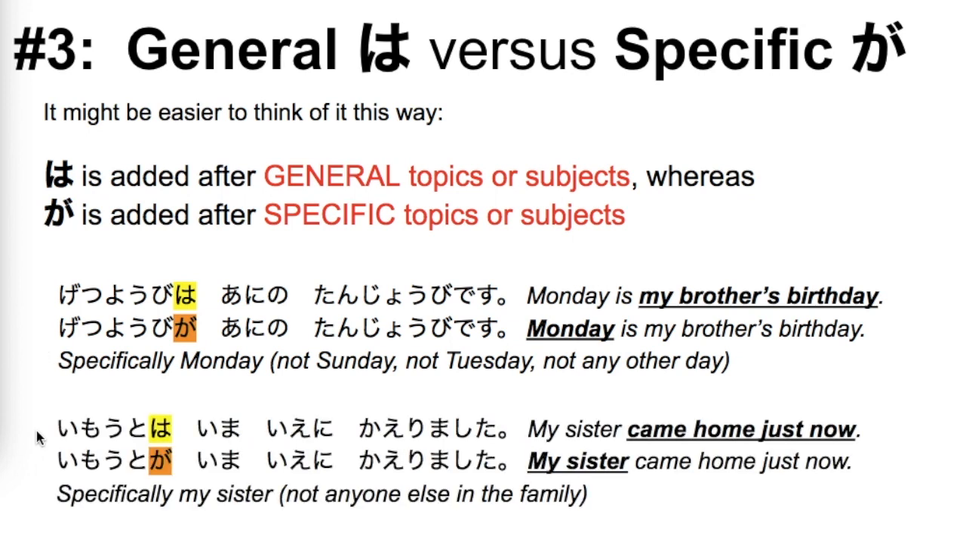Here's another example. 妹は今家に帰りました versus 妹が今家に帰りました. When 妹 is simply a general topic or subject, my sister, what about my sister? She came home just now. Whereas 妹が今家に帰りました, that's emphasizing 妹. My sister came home just now, specifically my sister, not somebody else in the family.